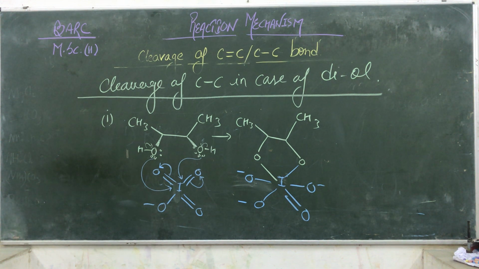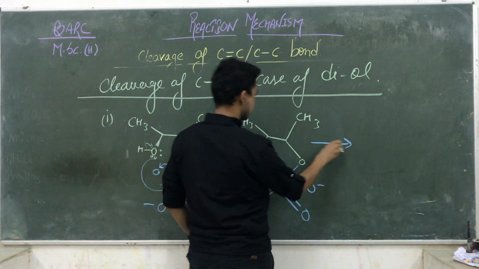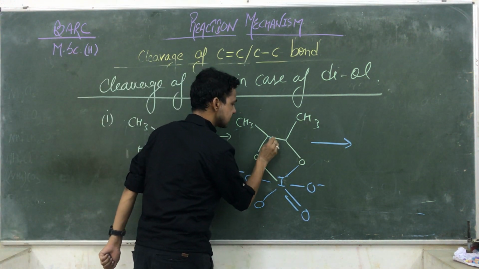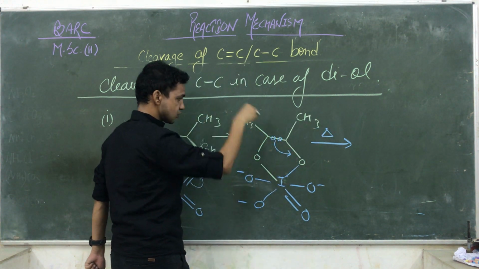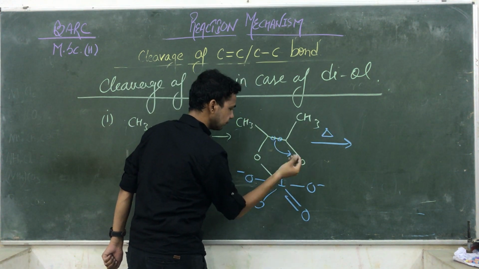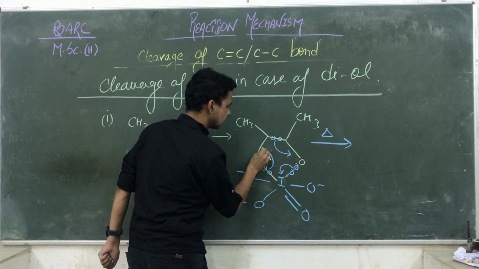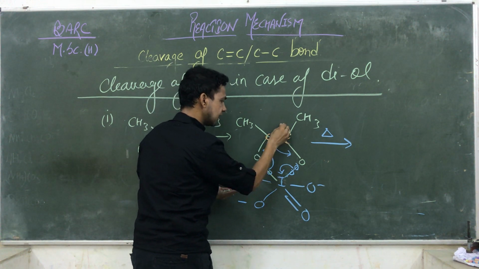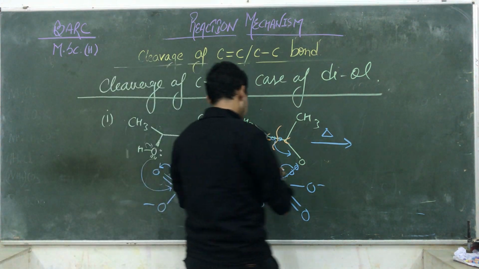So what happened after that? The next step, here the bond is decomposed, the bond is moving after providing heat, so it's moving here, this electron is going onto iodine and this electron is going there. So see, these were 2 carbon atoms, and the single bond between them has been decomposed.